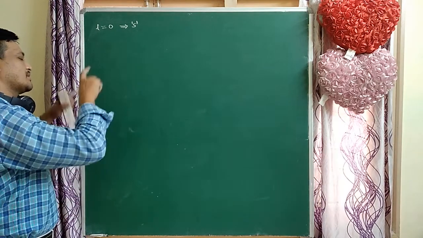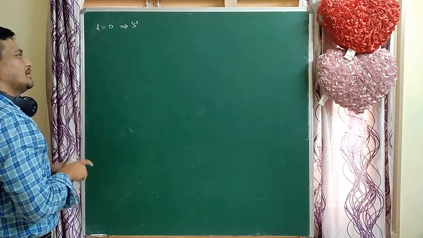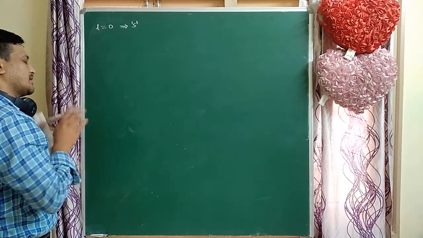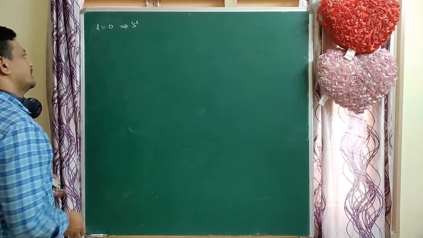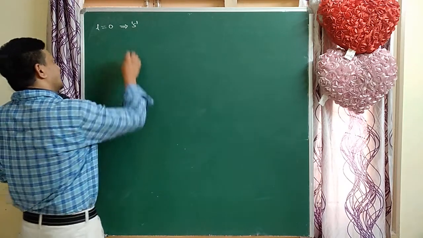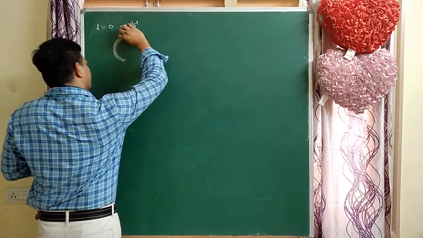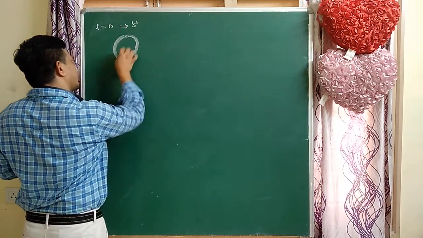That means all directions have equal probability. There is no unequal probability in any direction. So the s orbital is a non-directional orbital.